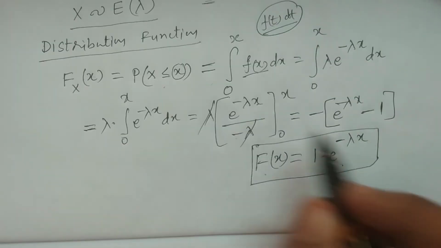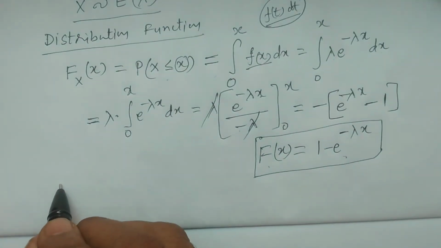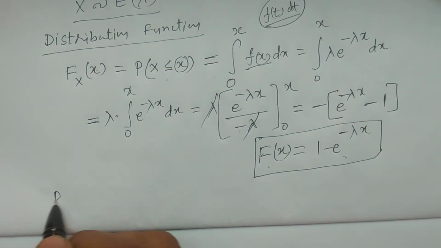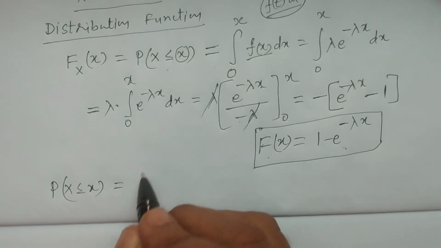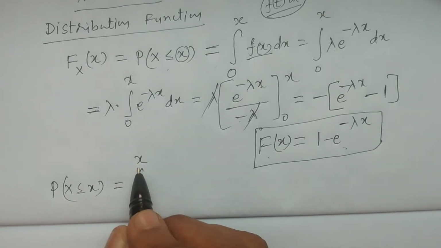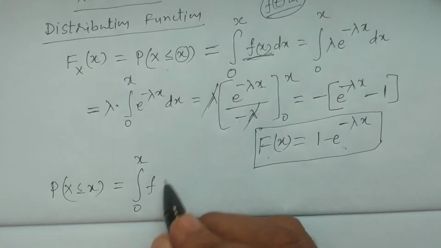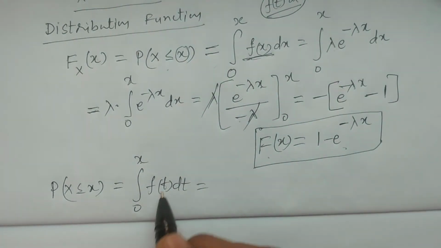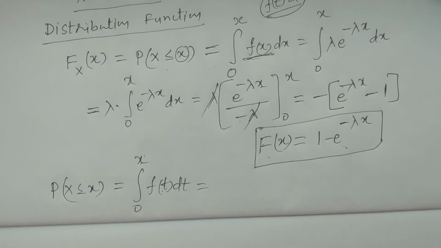What I am explaining here is one particular step. The probability that capital X is less than or equal to small x is equal to the integral from 0 to x. The limits are in x, so instead of f of x, we consider f of t. To avoid confusion, we consider another variable t instead of x.